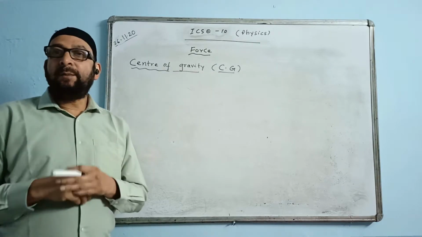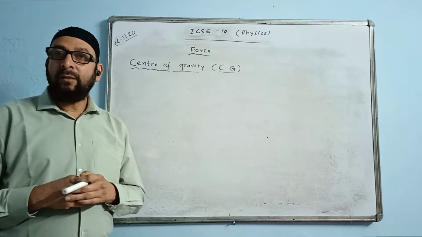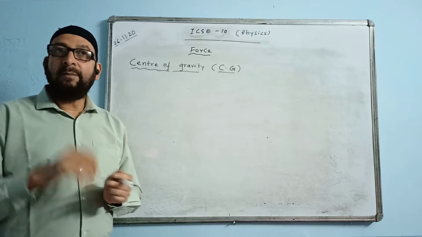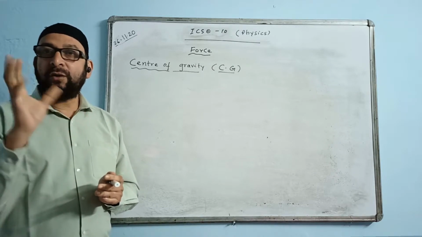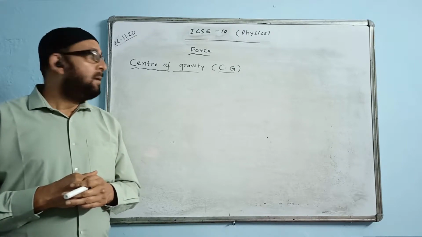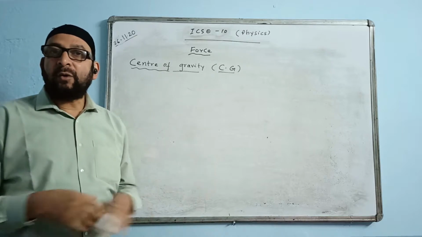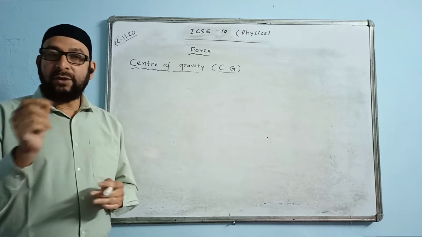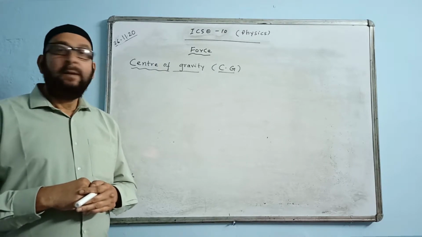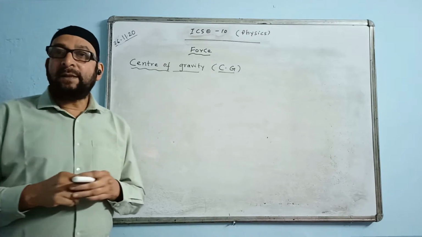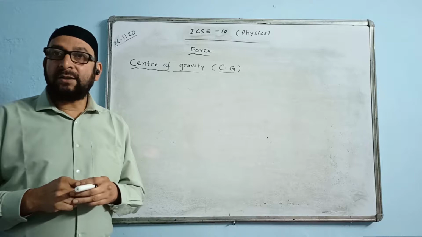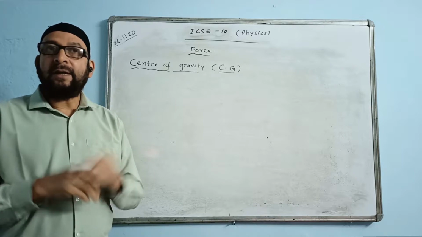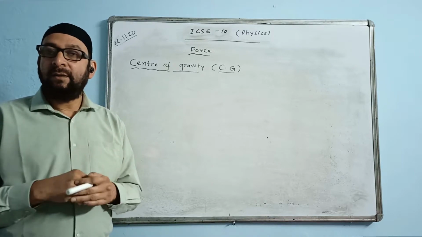The position of CG in a body depends on the shape and size of the body. Bodies of different shapes will have different positions of center of gravity. And it depends upon the size of the body also. Smaller body, bigger body, the position will change. Actually, center of gravity depends upon the mass distribution of particles in the body, how the masses are distributed. So that is why it depends upon the shape and size.